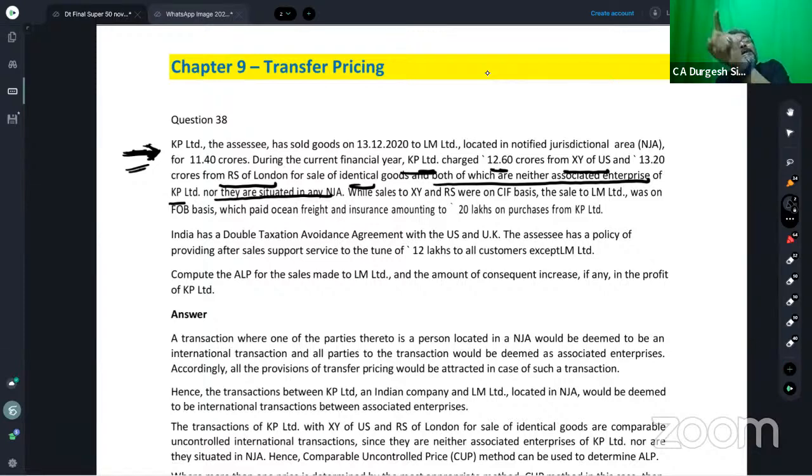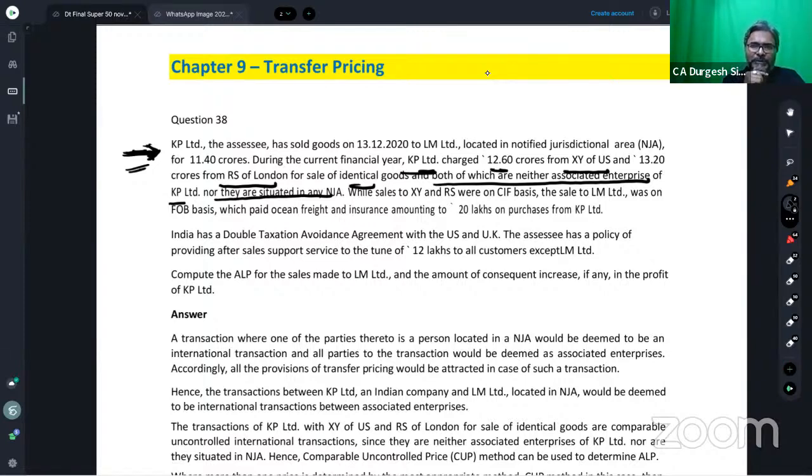Because it is in the NJA, therefore, the transfer pricing provision is applicable and the ALP has to be computed in respect of that transaction. That is precisely the new thing in this question: they are forcing you to compute the ALP in respect of the transaction undertaken with the party which is situated in the NJA. That is, students, point number 1.